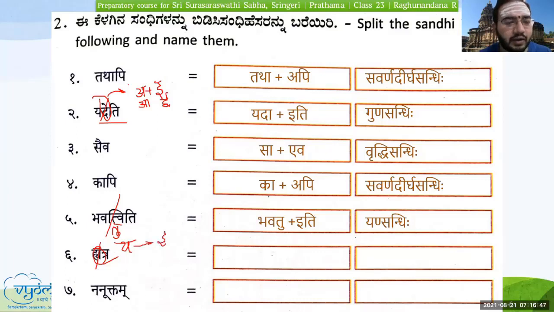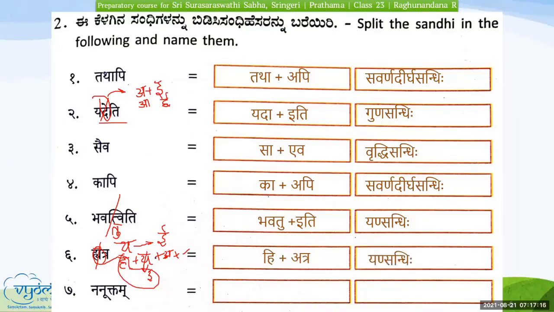It was ikara. Now, if we write this completely, it will become h plus y plus a plus tra. I'll not write the last part. Now, in place of yakara, ikara has come. So now it becomes he plus atra. He atra, it becomes hyatra. It is yen sandhi.